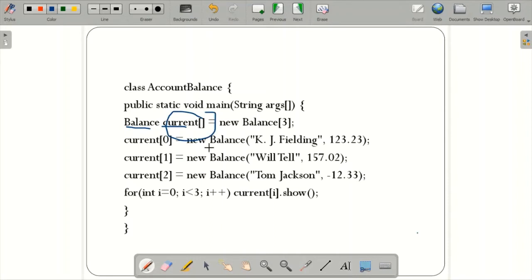I'm passing values using new Balance with the constructor, the name as well as the amount in rupees. So current[0] is storing the value of whatever parameters are passed to the Balance constructor.